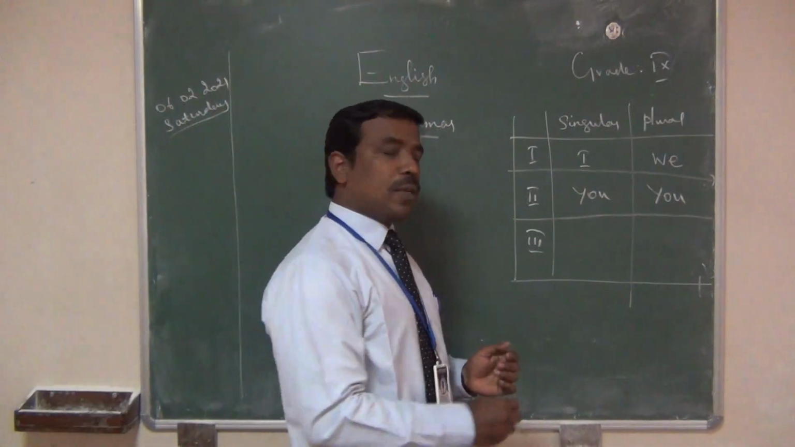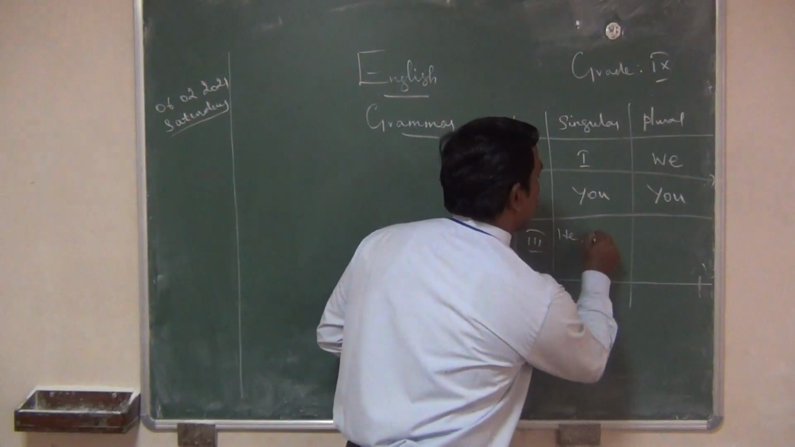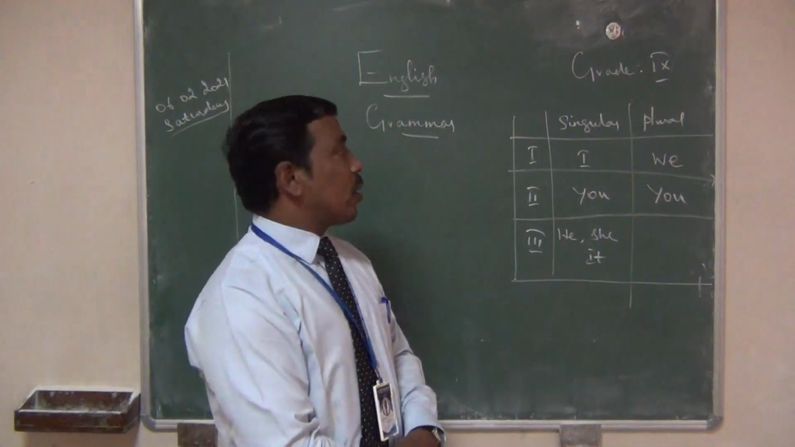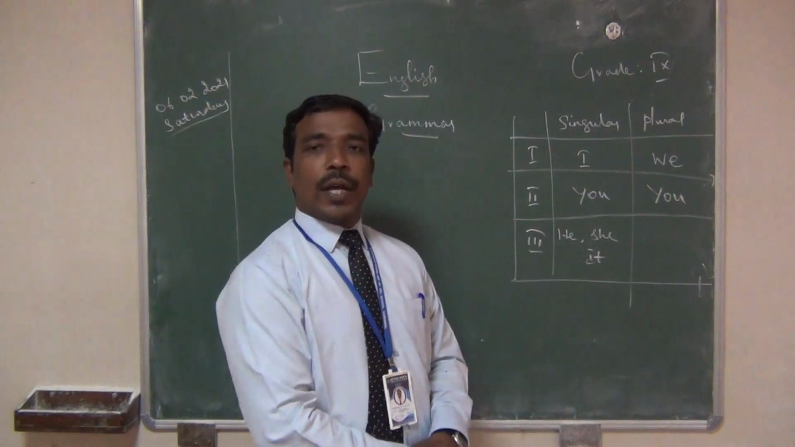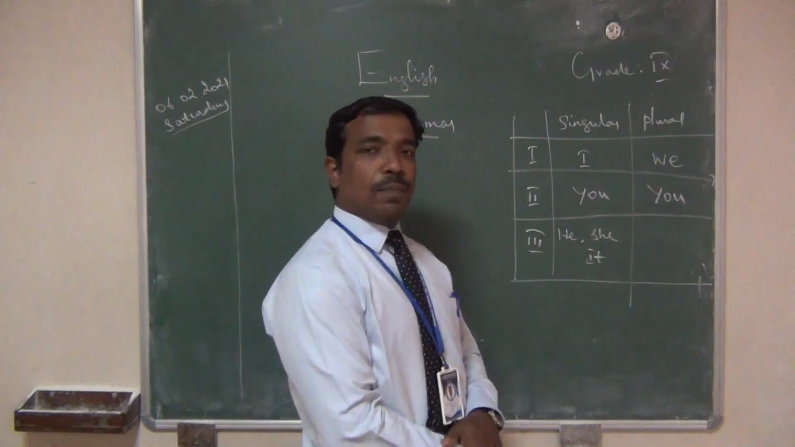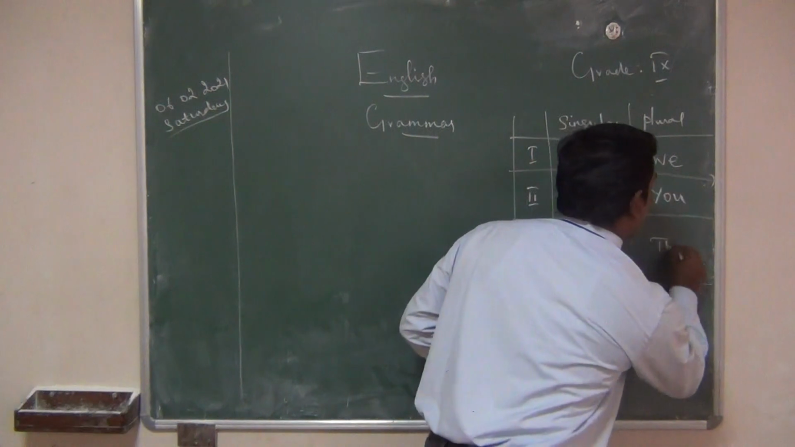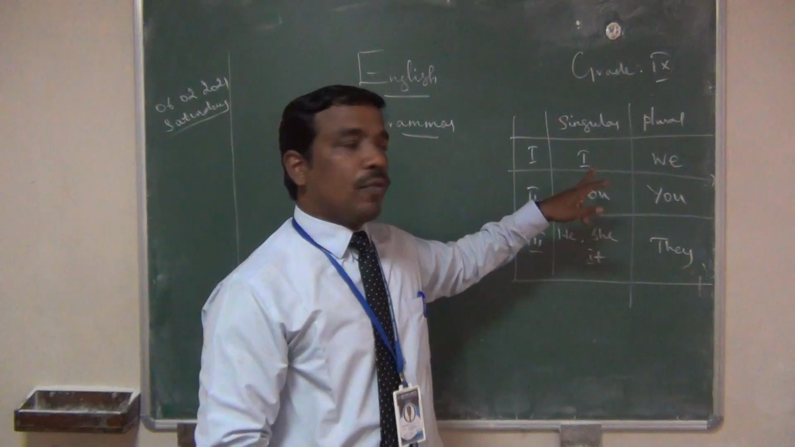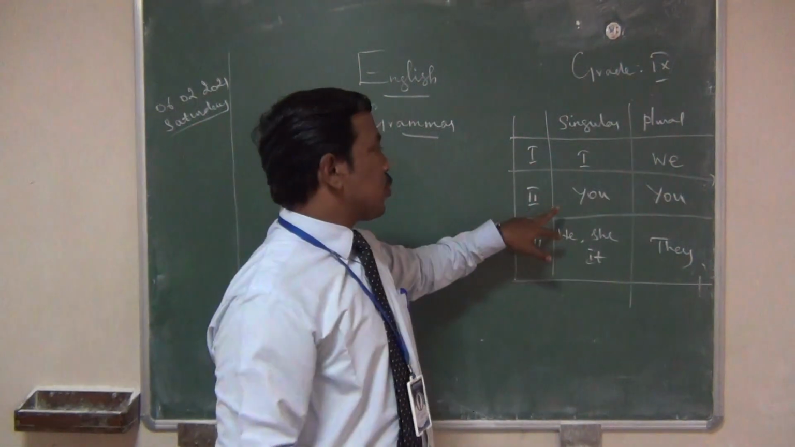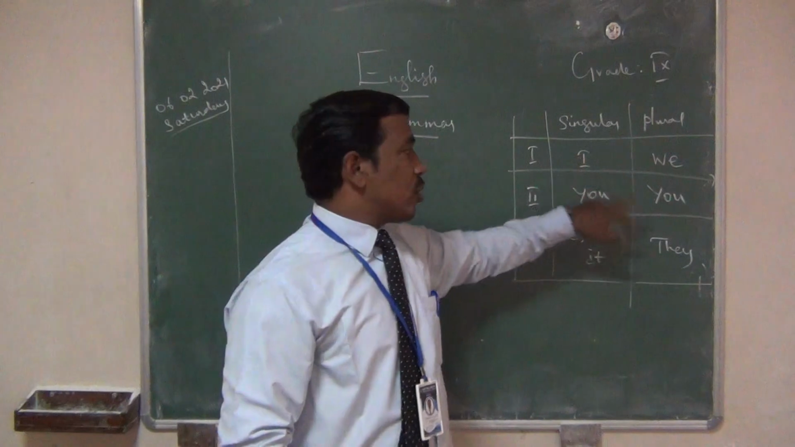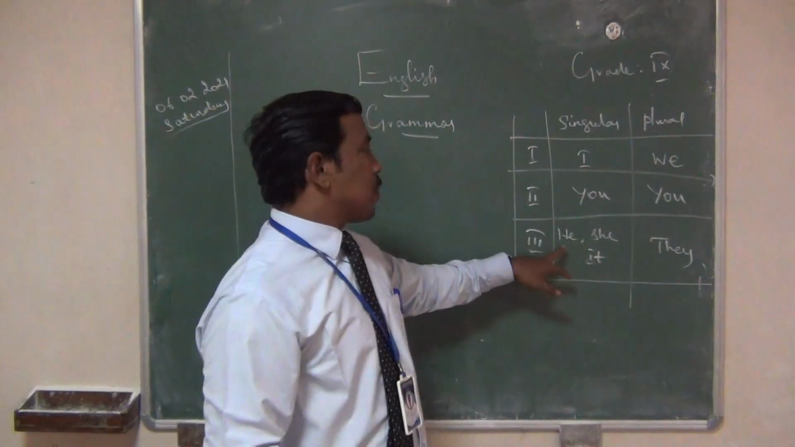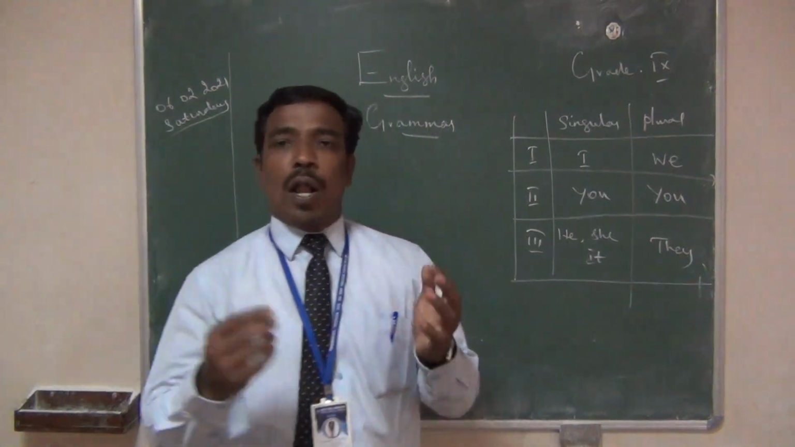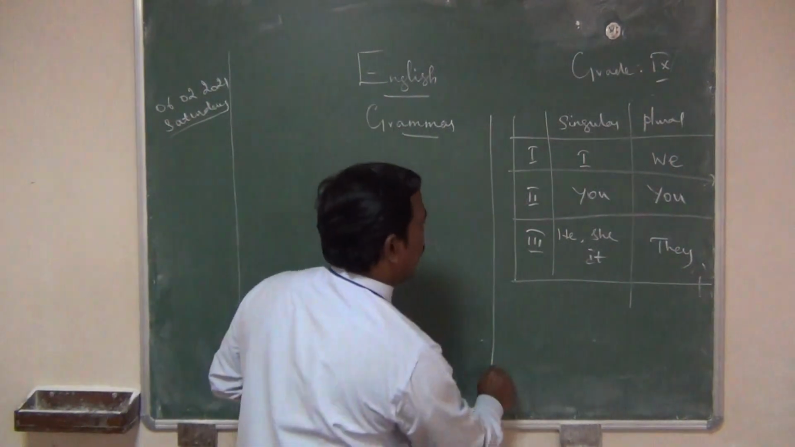When you come to third person singular, he will come, she will come, it will come. What is third person singular? He, she, it. What is third person plural? They. Have you understood or not? So first person singular is I, first person plural is we, second person singular is you, second person plural is you, third person singular he, she, it, third person plural is they. You all know very well. Just remind it in your mind.